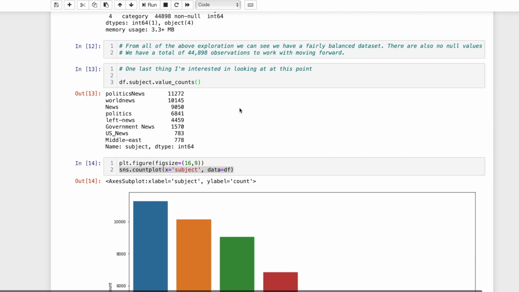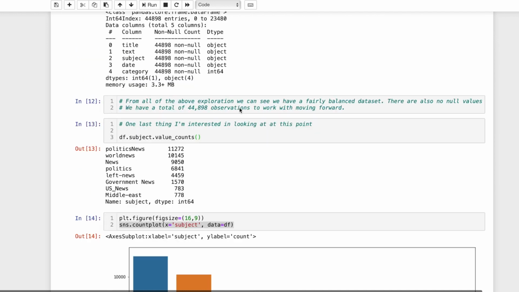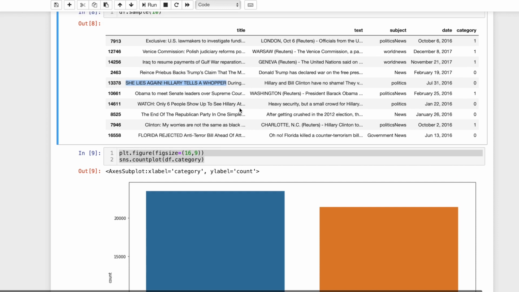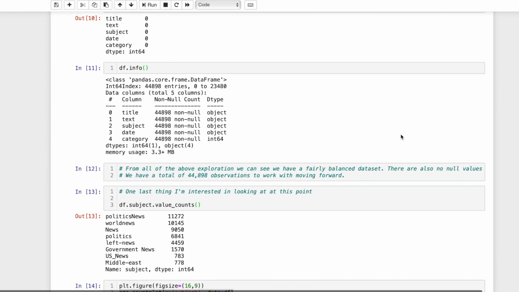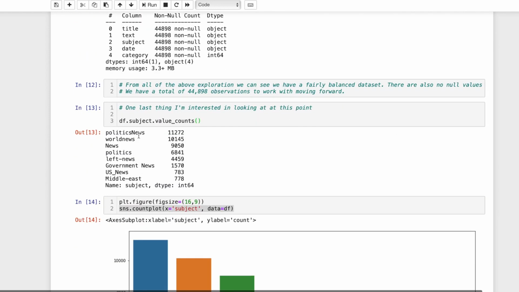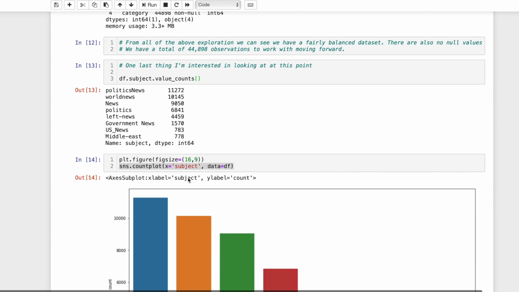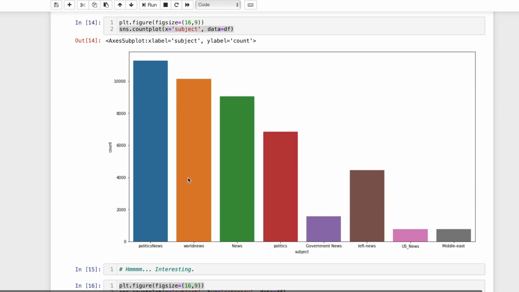So as we continue down the exploration before the modeling, I look to ask myself some questions about what I'm seeing in the data. We talked about the subject before, so I was wondering what subjects are covered in this data set? What do we have here? We've got a breakout of how many different subjects. We just do a dot value counts. These are the counts per subject for this entire data frame. Though it isn't balanced in the general sense, it does give me an idea of what's happening with regards to the category.